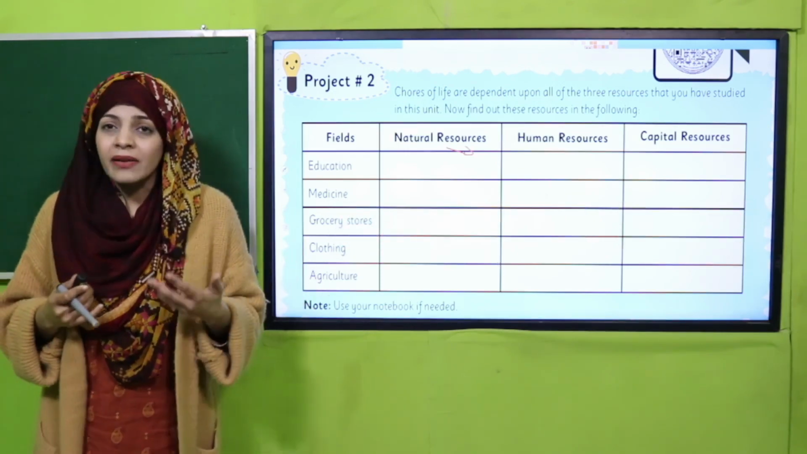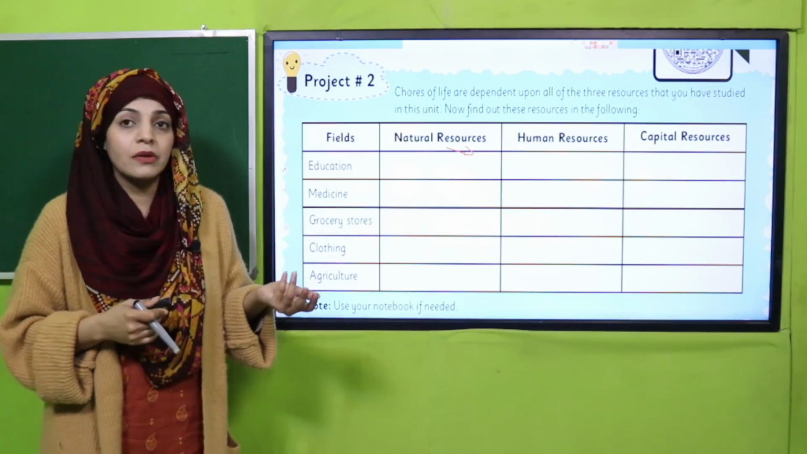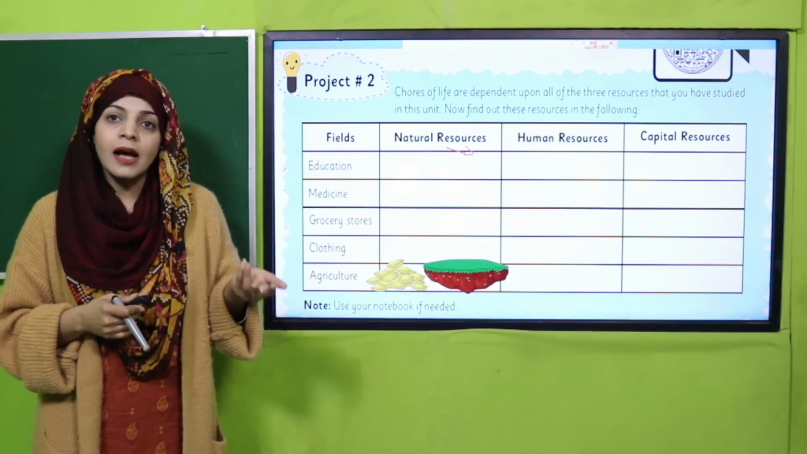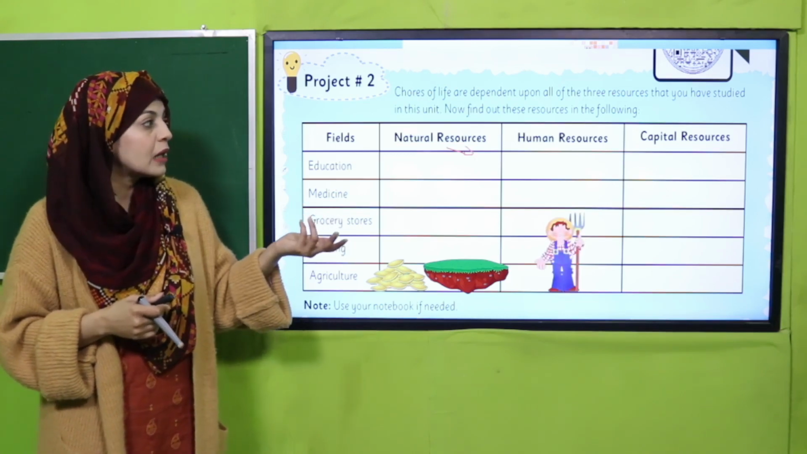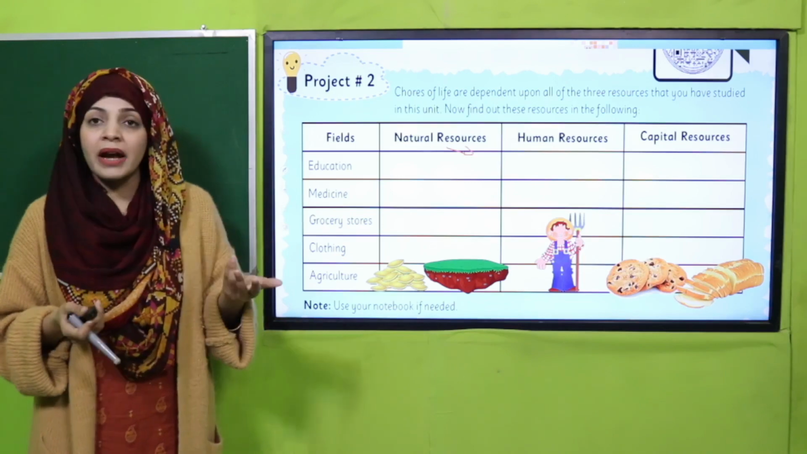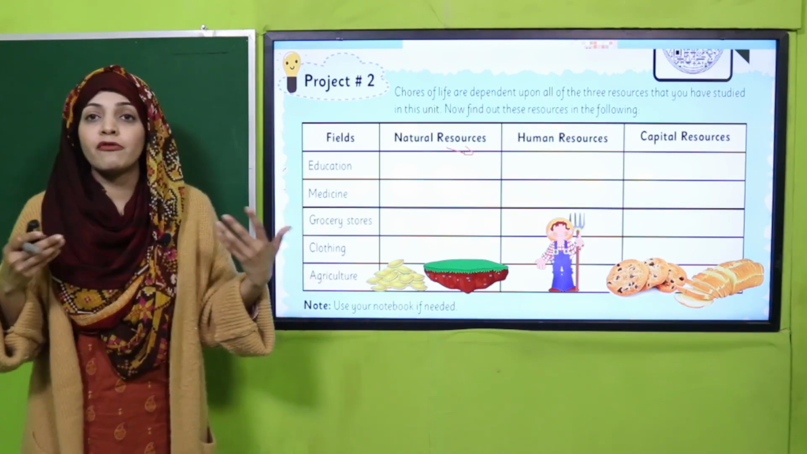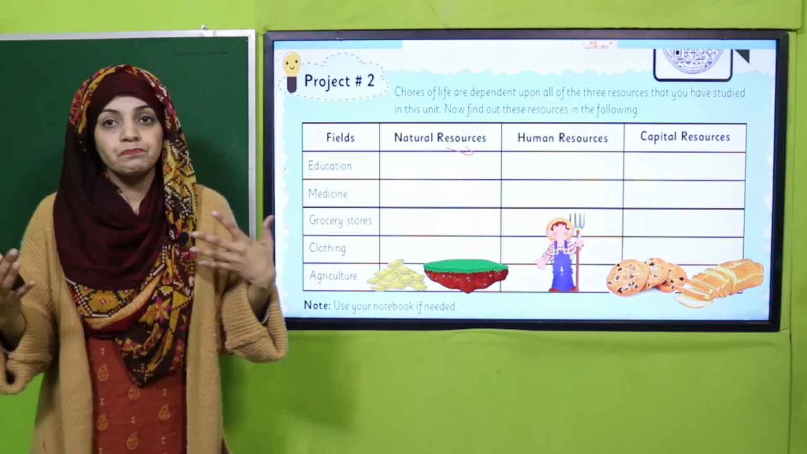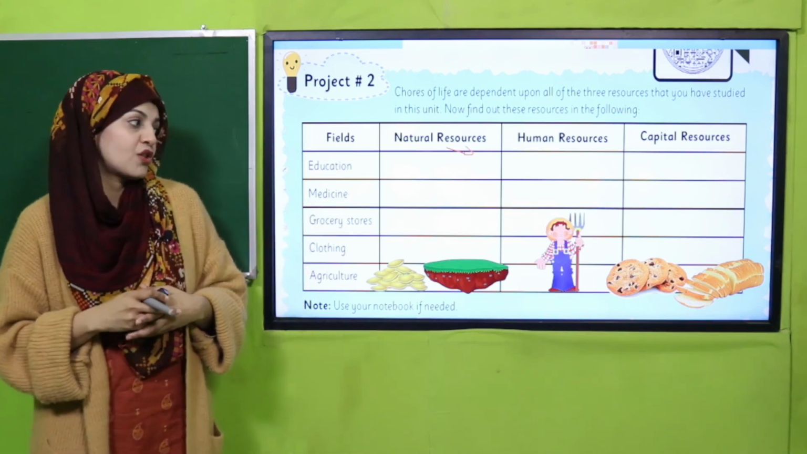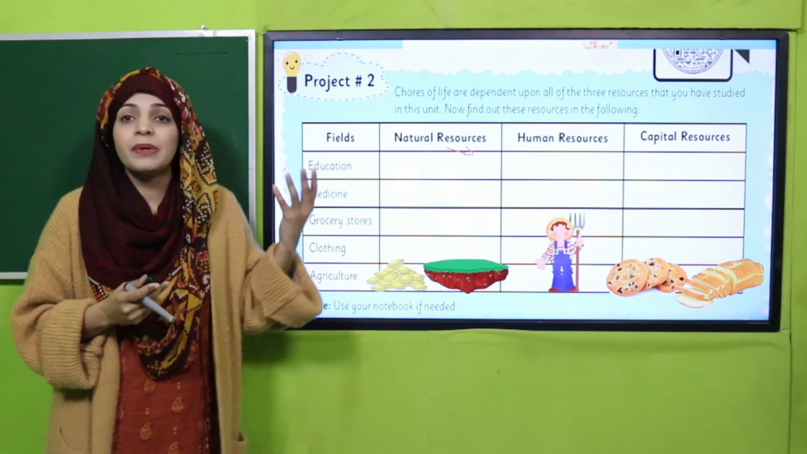Then in agriculture, what are the different resources? In agriculture, seeds and land are the natural resources, and the human resource is the farmer. Capital resources are bread, biscuits that you make from different crops that we get. So that is how you will complete this project.